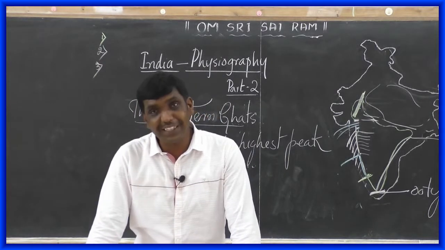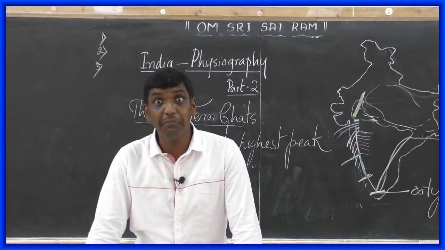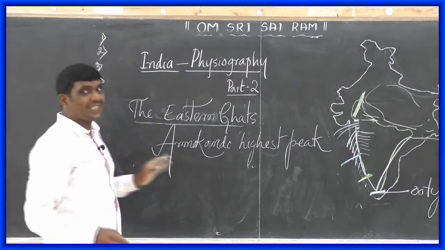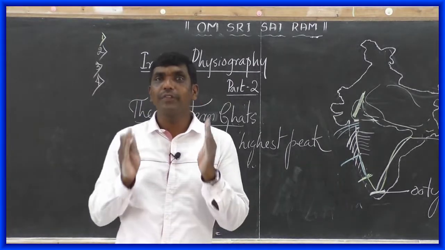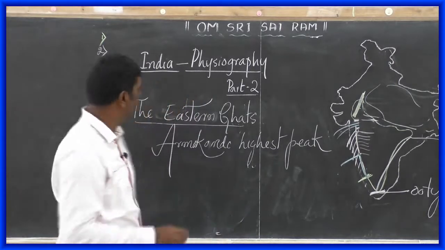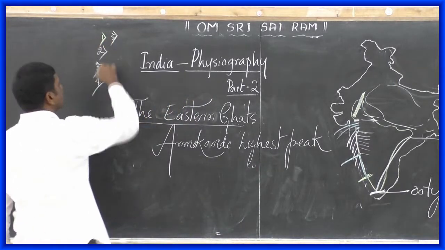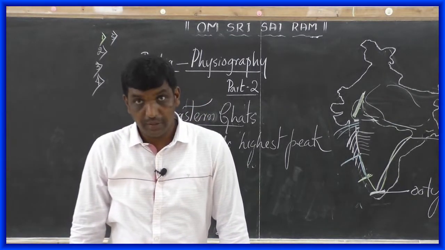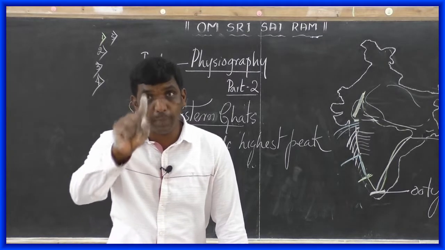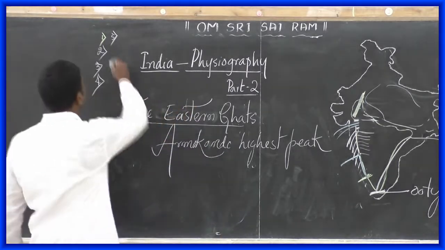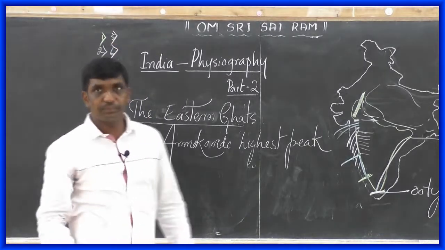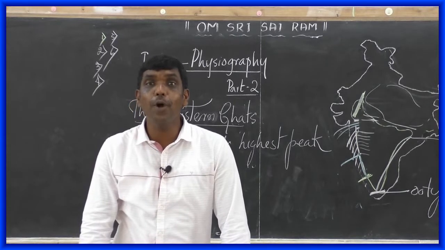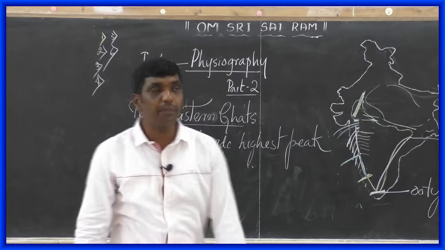Third question, which is the largest alluvial tract in the world? Fourth question, what is the total area of the northern Great Plain? Fifth question, how can you say that northern Great Plain is suitable for irrigation? Sixth question, what is the importance of northern Great Plain?